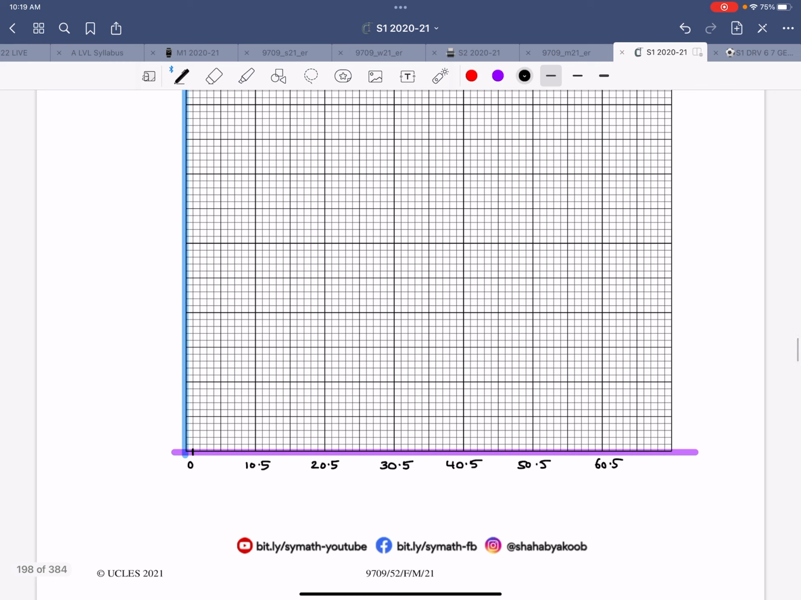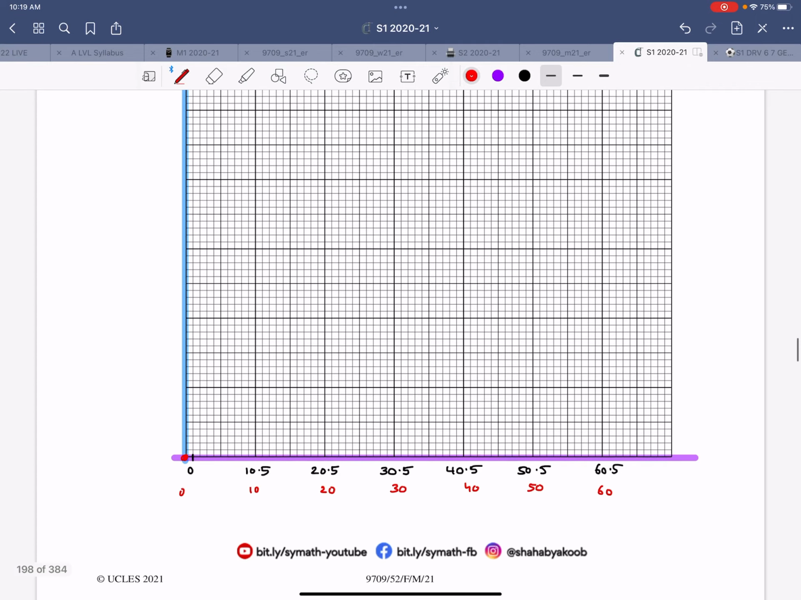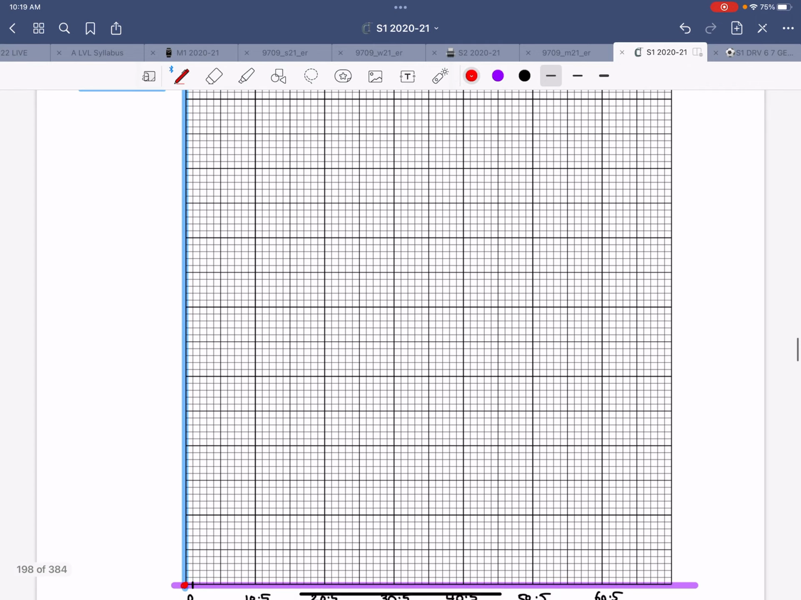The origin where the two axes meet cannot be 0. So therefore, this is 10.5 and then 10 units each, or another option: let this be 0, this 10, this 20, this 30, this 40, this 50 and this 60, and then just add a point on the right side. So something like that. And then you would be drawing all the points, and that is plotting the points.